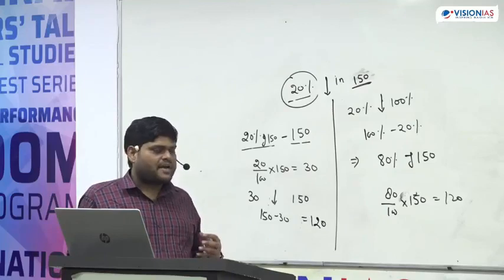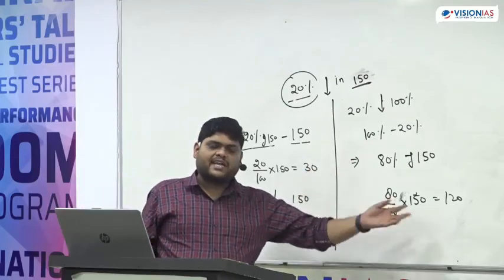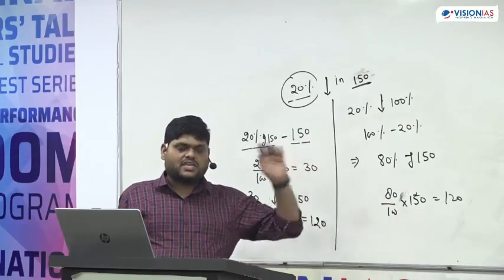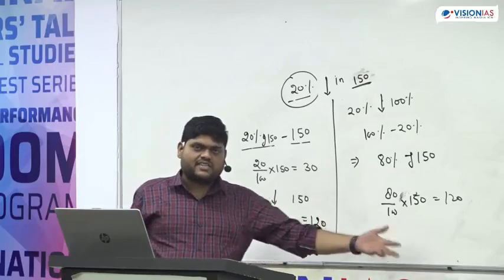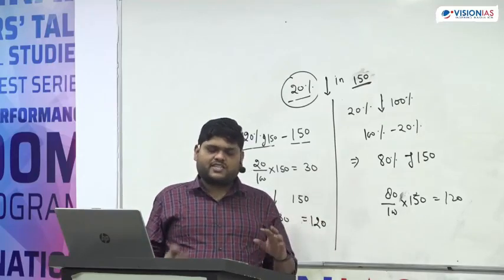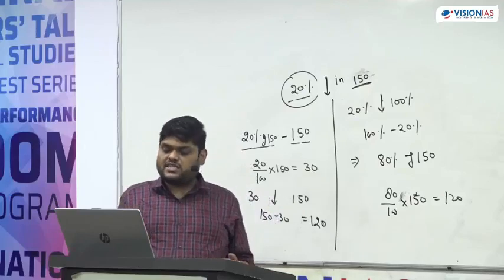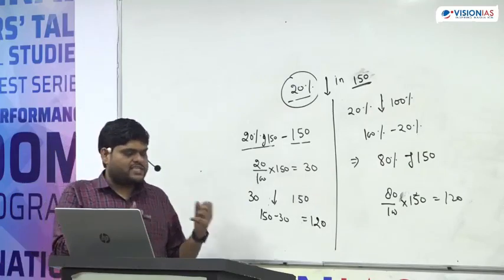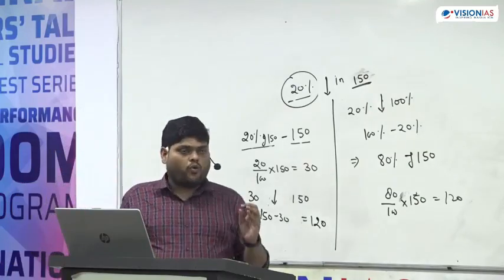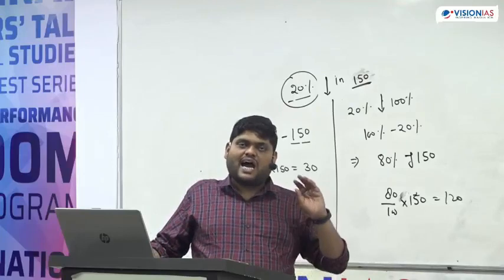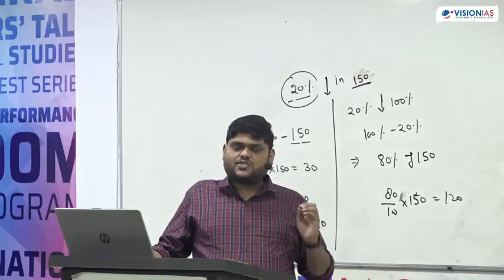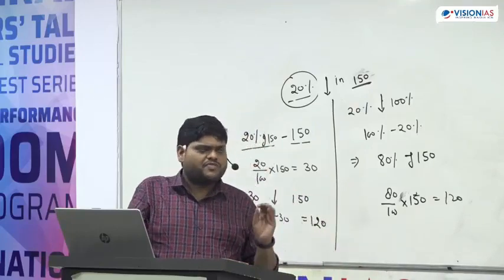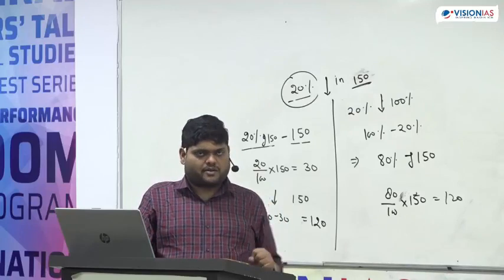Because what happened? Generally, teachers will tell you what is the meaning of percent change and all, but they never tell you what is the meaning of X is 70% more than Y, or X is 7 times more than Y. So with all these statements, students are always confused. They are not able to reach the final answer. We tell you how to find the final value and initial value, but we never tell you which is the final one and which is the initial one, and the student always gets confused there. That's why I'm trying to give you the method by which you are able to find the very meaning of each and every statement.